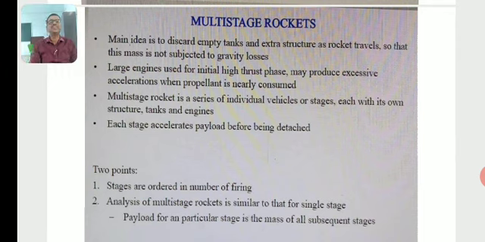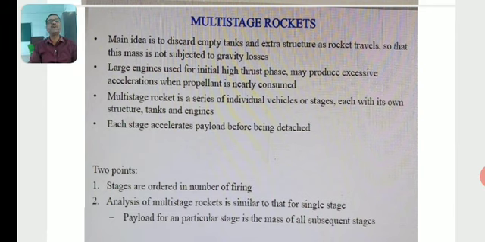A multi-stage rocket is a series of individual vehicles or stages, each with its own structure, tanks, and engines. Each stage accelerates a payload before being detached.